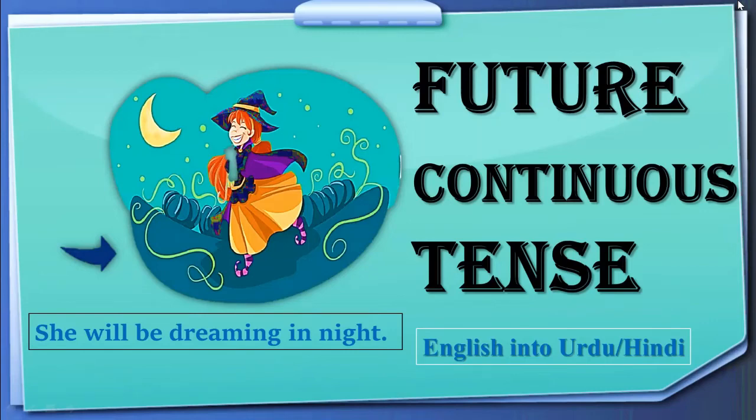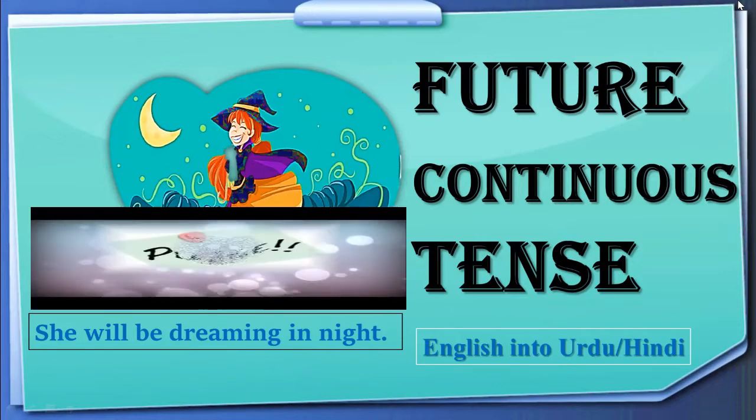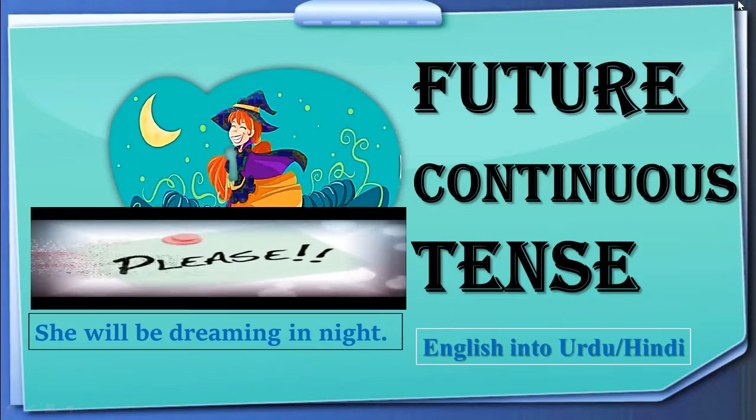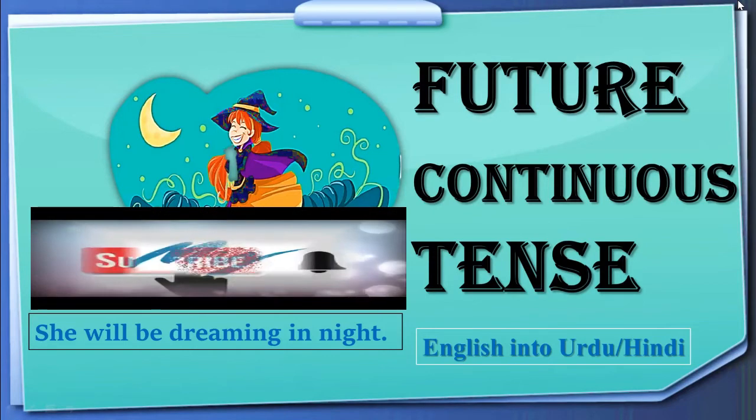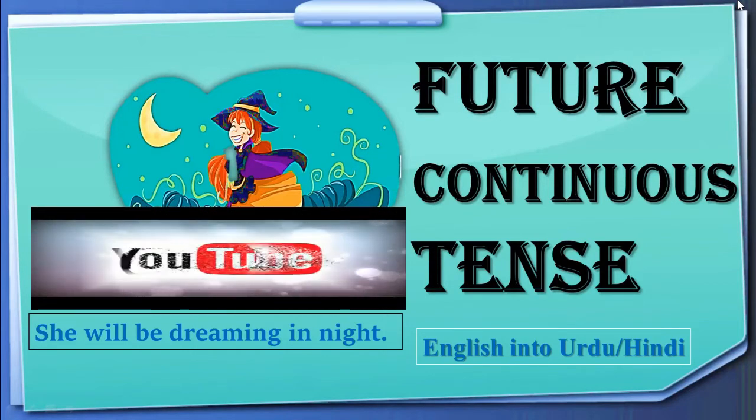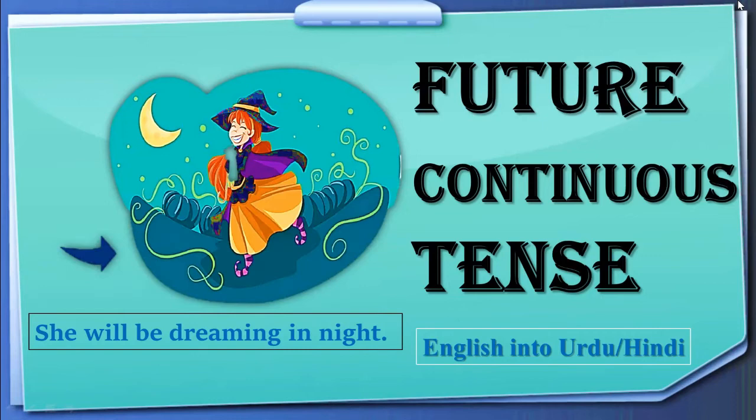Welcome you all. Today we are going to talk about future continuous tense. Future continuous tense is used for the situation it is there in front of you right now. She will be dreaming at night. It means to say an action will be in progress in the future time. This lecture is for those students who have been learning translation based English. So without further ado, let's talk about our today's topic.